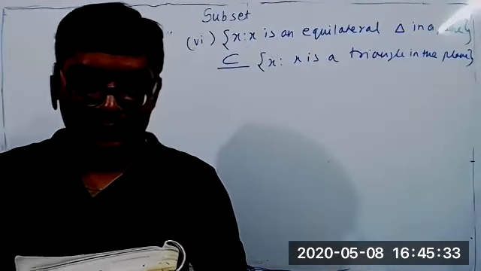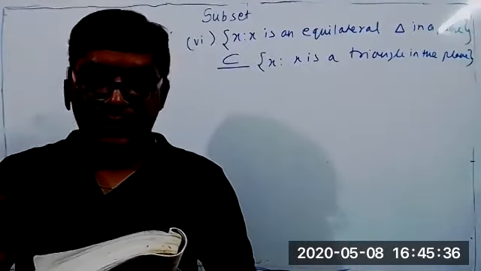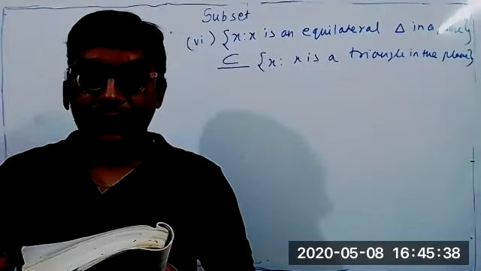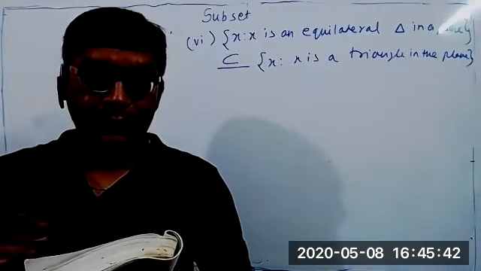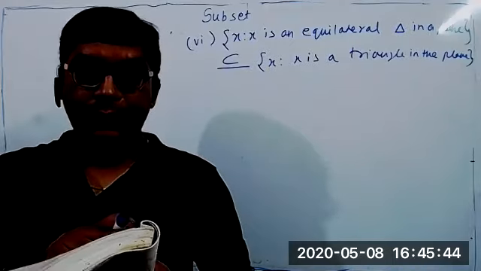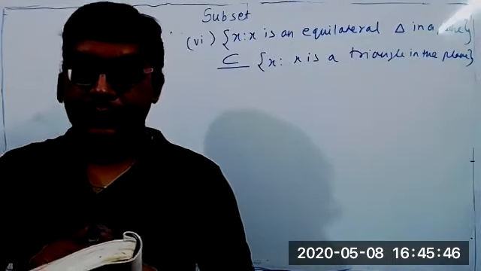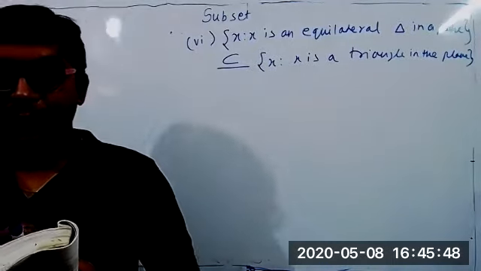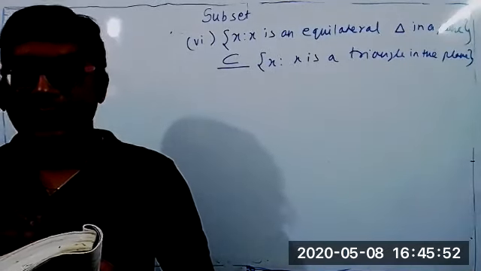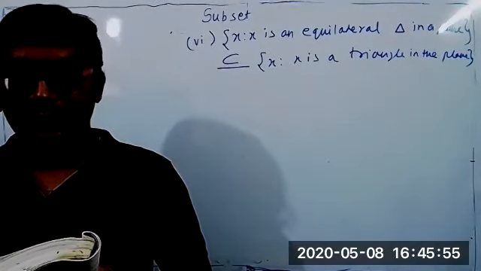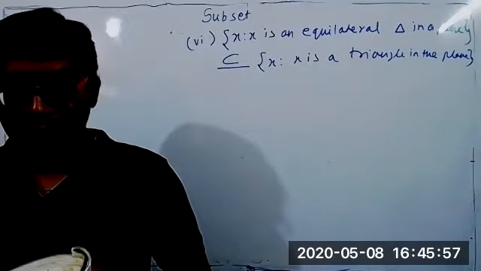Coming to second main. Second main is also very simple, students. They are given subset and not subset, and you have to say true or false. Like the first option: what is the first set? A comma B. False. Second one is B. False. Obviously it is a subset, but they have written not subset. So it is false.